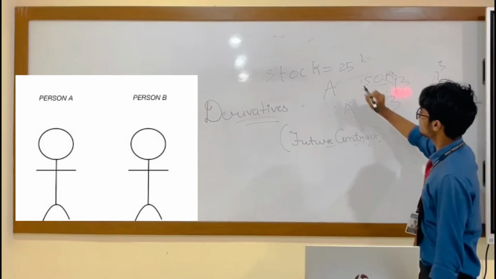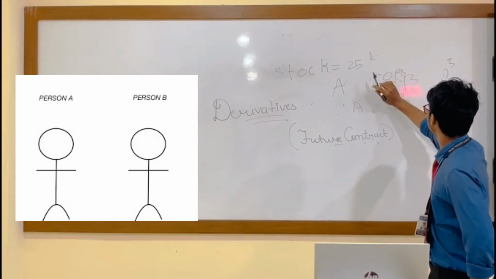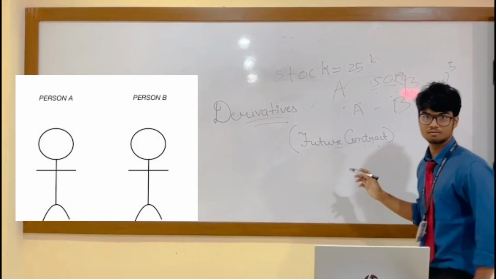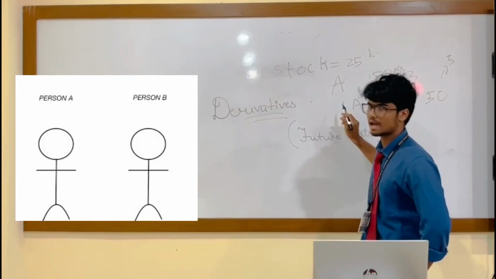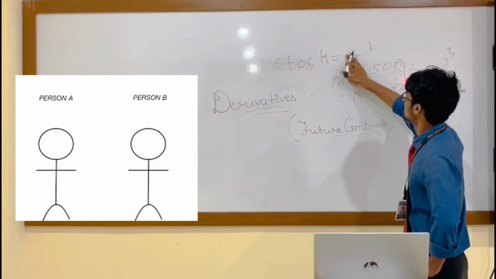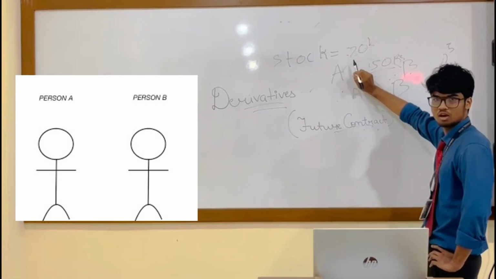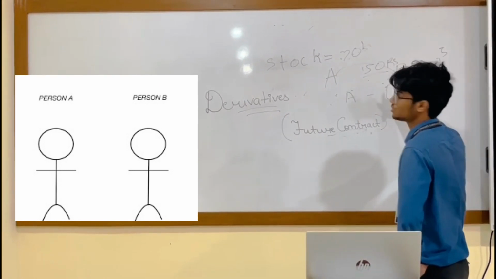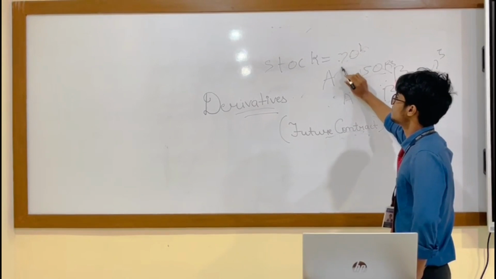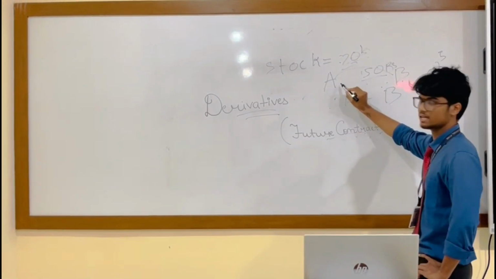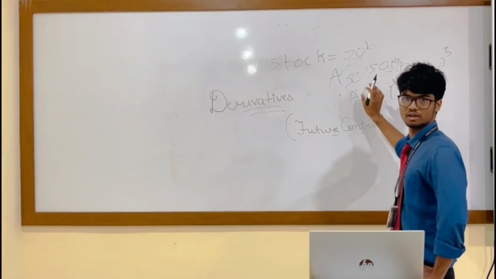So either A or B will get a loss or profit. For example, if the agreement price is 50 rupees and the stock price becomes 70, B will have a loss of 20 rupees, because the stock price is 70 but A is buying it for 50 rupees. Mainly that is called a future contract.